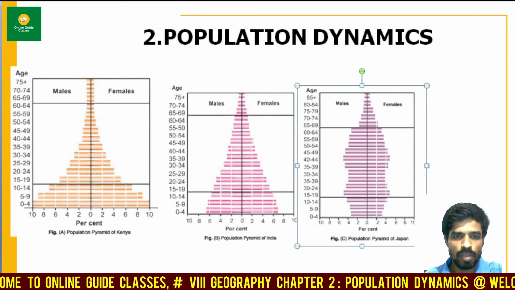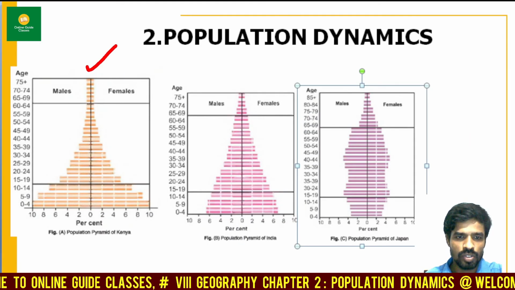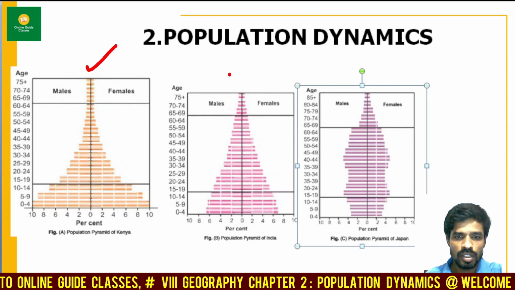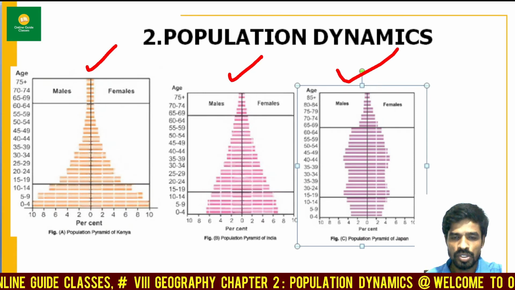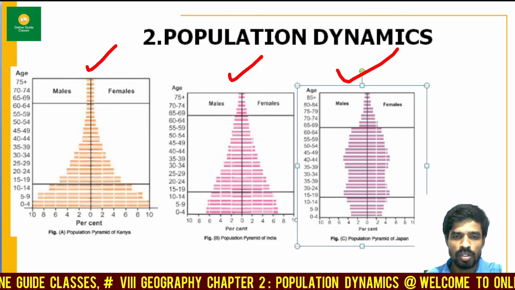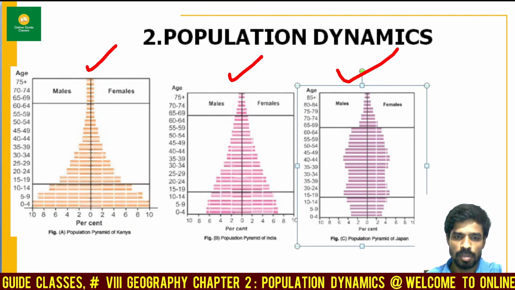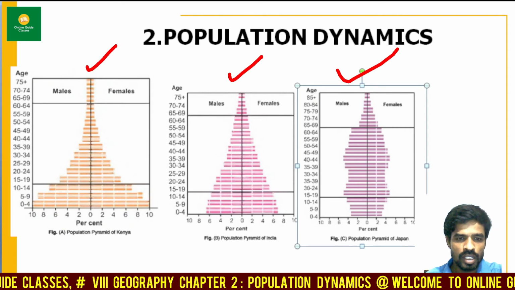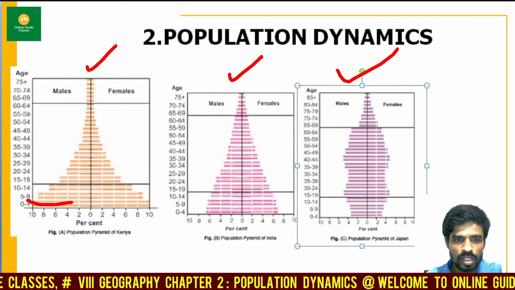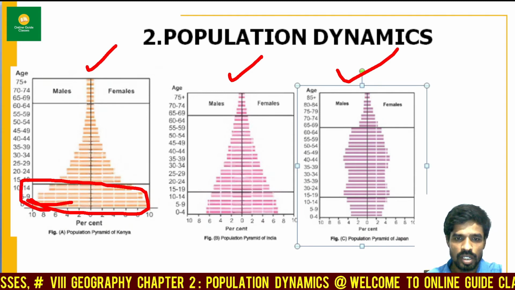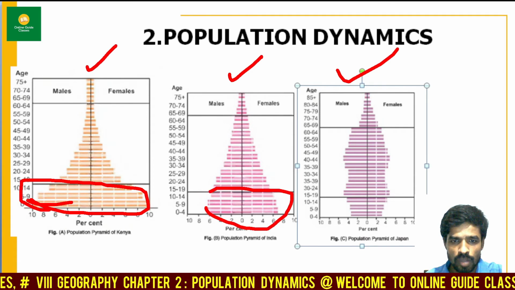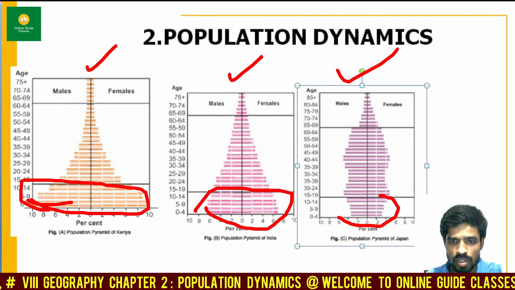Let us all study the comparison of these three countries, my dear friends. The first one is the population pyramid of Kenya, the second is India, and the third is Japan. What can you understand by looking at these three pyramids? In Kenya the birth rate is high, here the birth rate is normal, and here the birth rate is quite low.